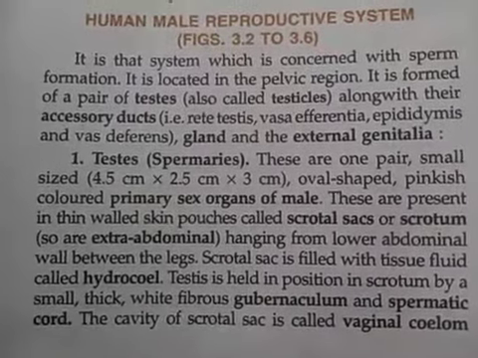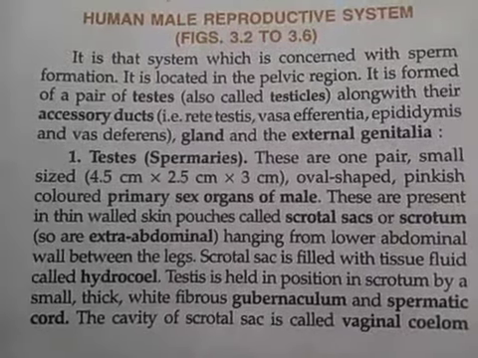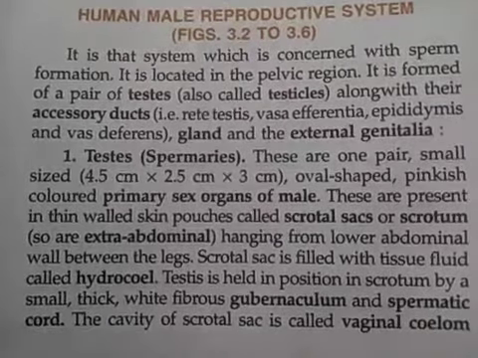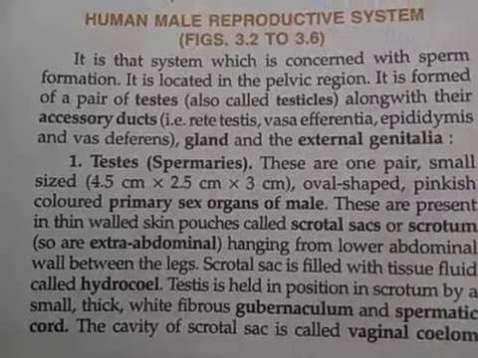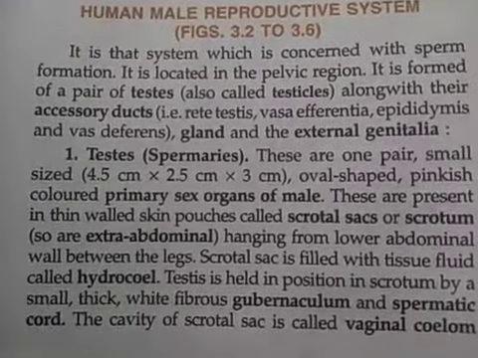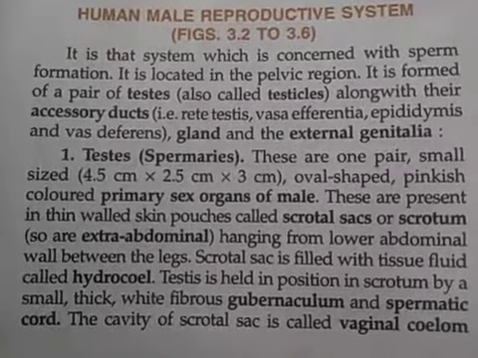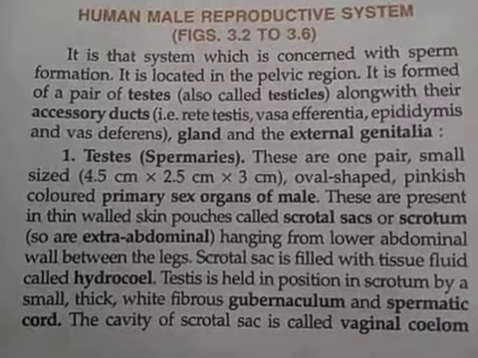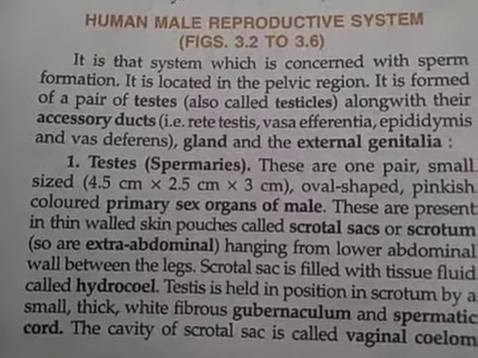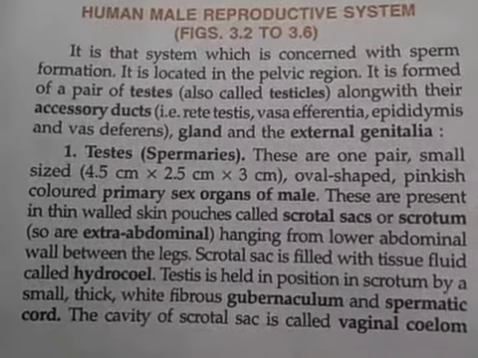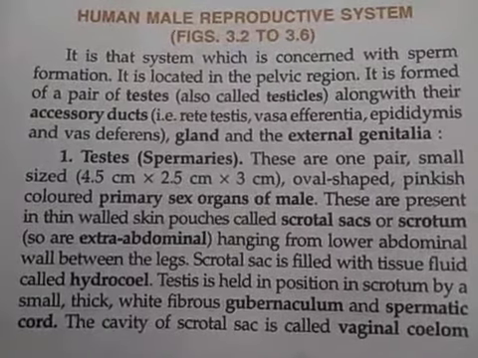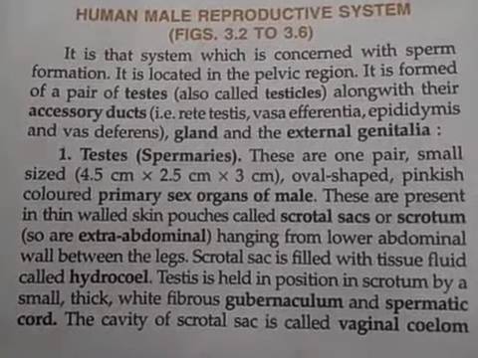Okay, this system is concerned with the production of sperm, their functioning, and how they are located in the pelvic region of the human male. The male reproductive system comprises a pair of testes that are the primary reproductive organs, along with certain accessory ducts known as rete testis, vasa efferentia, vasa deferentia, and epididymis. Other than these, three accessory glands are present: seminal vesicle, prostate gland, and Cowper's gland, and ultimately the external genitalia. All these structures collectively unite to form the well-defined human reproductive system.